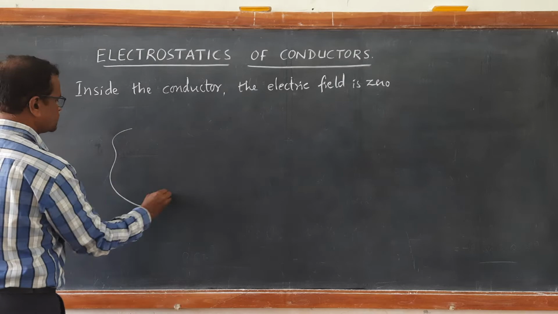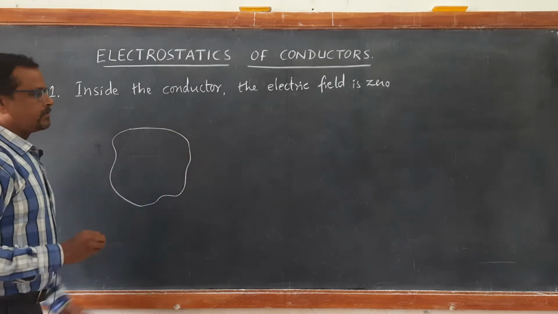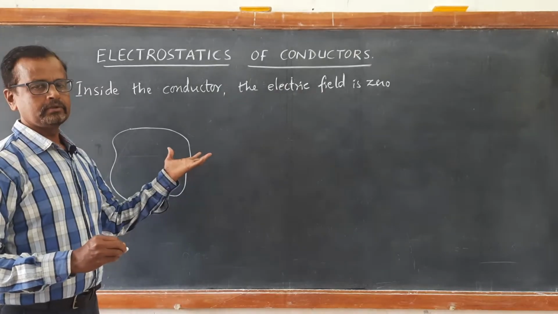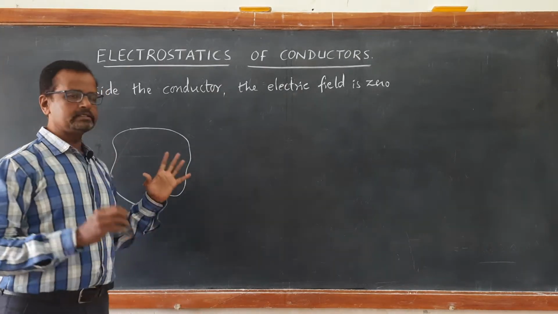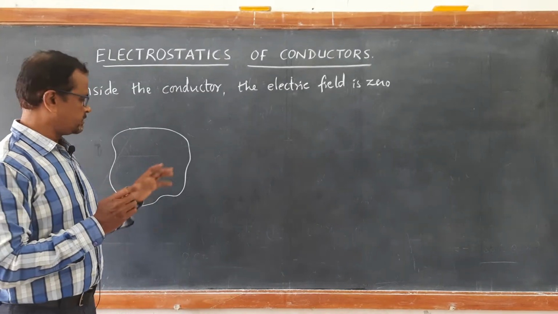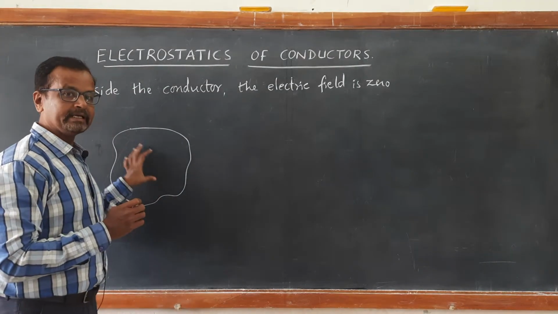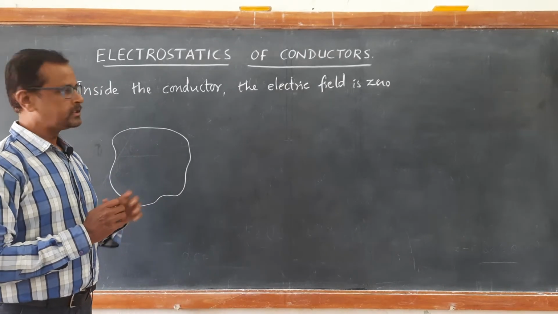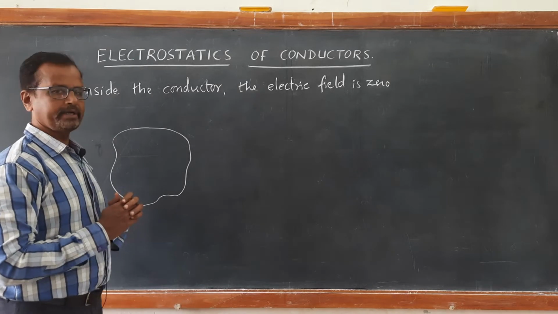Consider a conductor of any shape, whether this conductor is neutral or electrically charged, or even under an external electric field, then the electric field inside the conductor is always 0. So, that is the meaning of the first point.